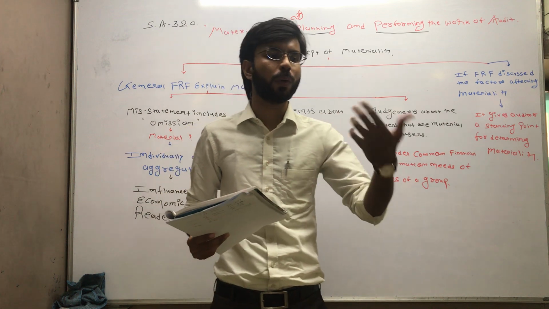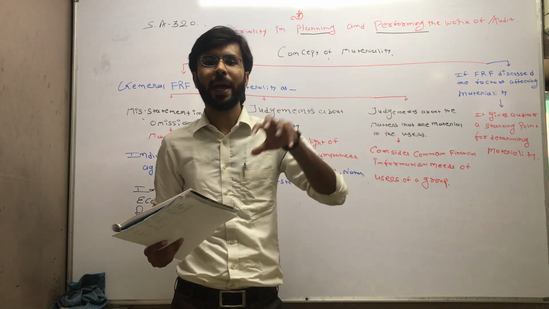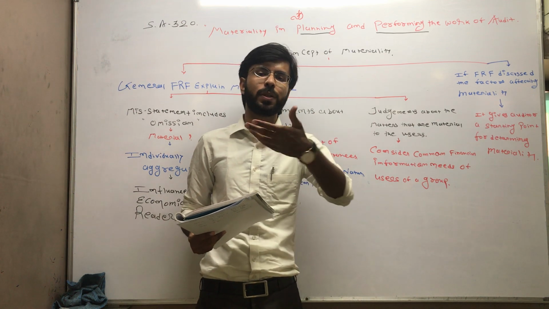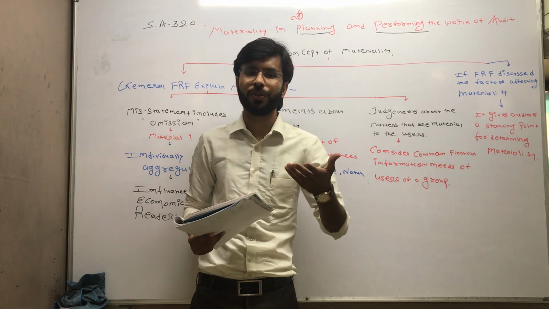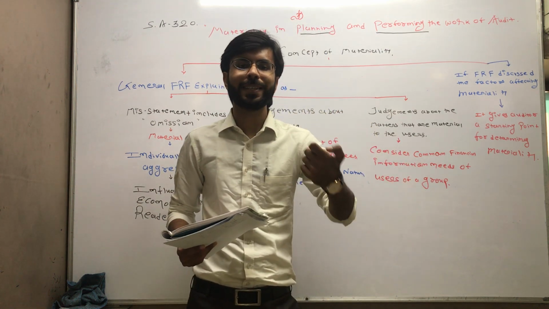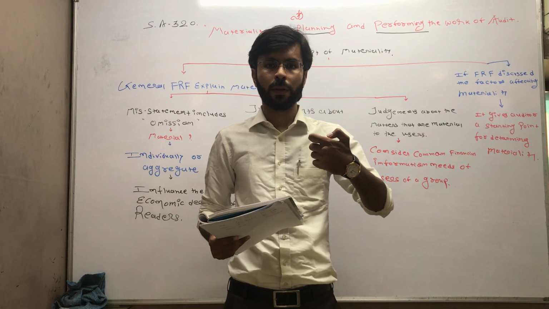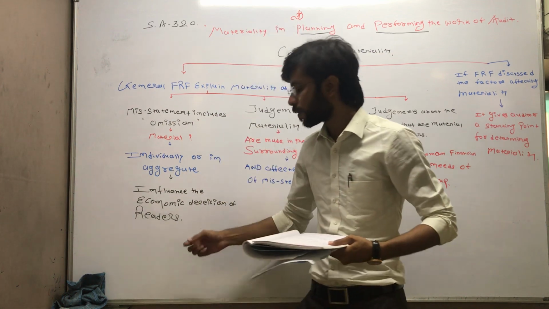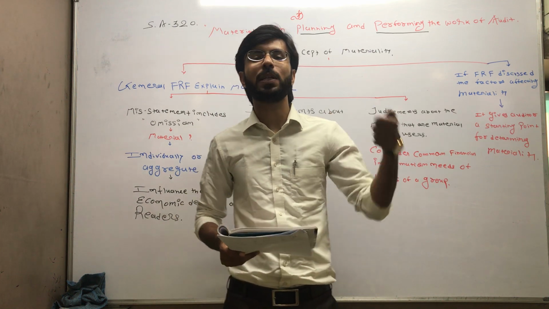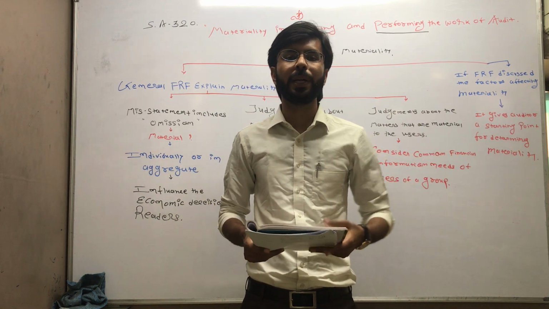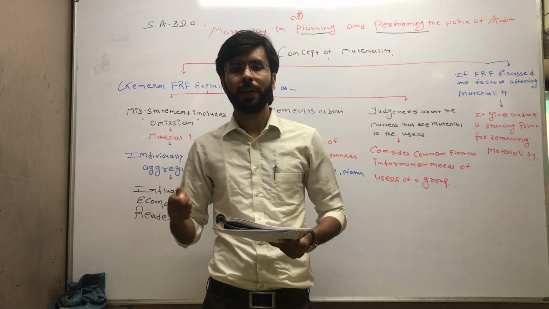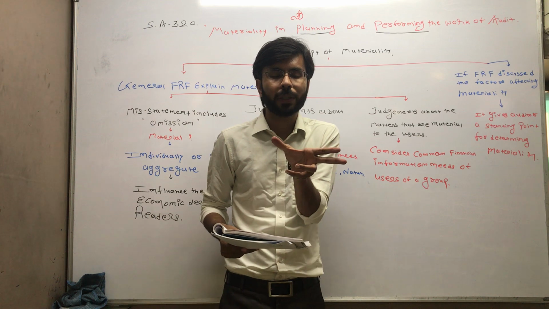Fraud means you are doing something with some intention, and error is when you are not doing it with intention. It's by mistake. You are just doing things without your knowledge. That is what error is. So material misstatements may arise due to fraud or error. There are two parts, as I noted down yesterday: the material misstatement may be at the financial statement level, or at the assertion level.